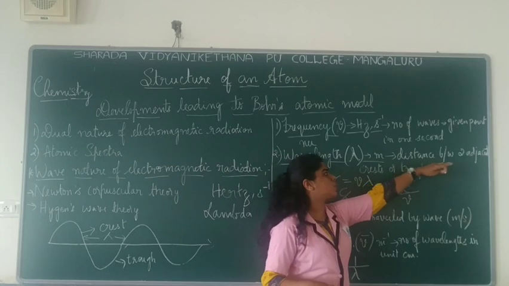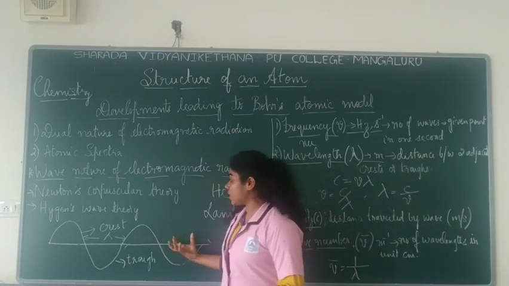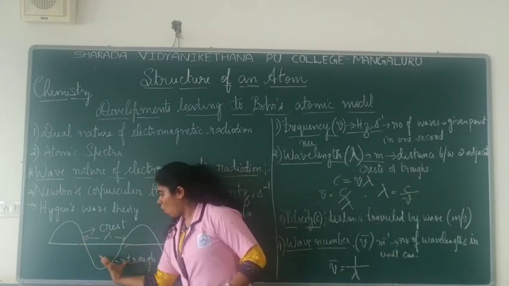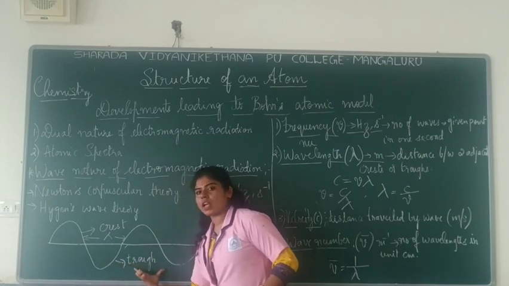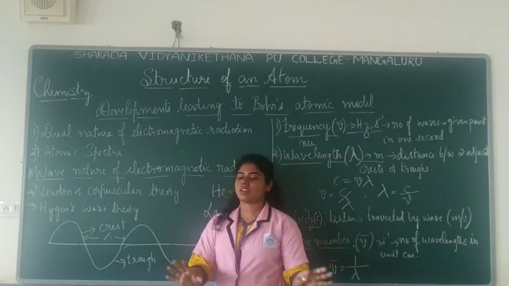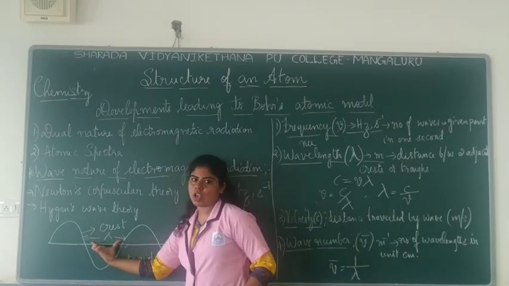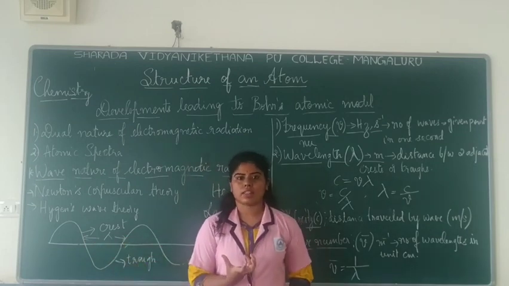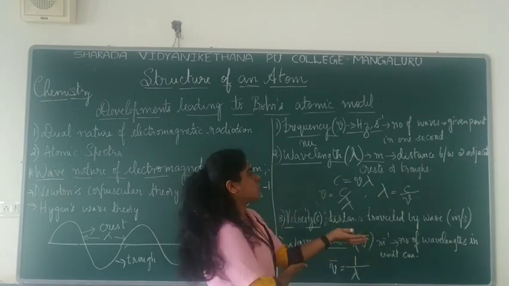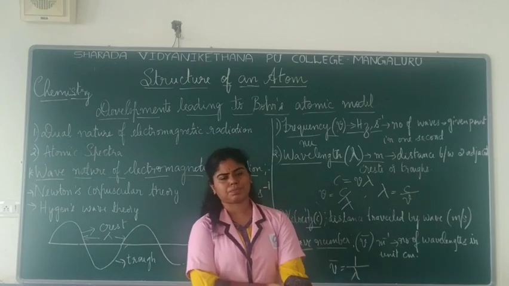So it is the distance between the two adjacent crests or troughs. Now, distance between the two adjacent crests in the sense this much, right? Or if you consider the troughs, it would be so much. Now, this must be lambda. This much is the wavelength. Okay. So this is wavelength and the unit is meter. How do you denote it? By the symbol lambda. So, the distance between two adjacent crests or troughs is called the wavelength.